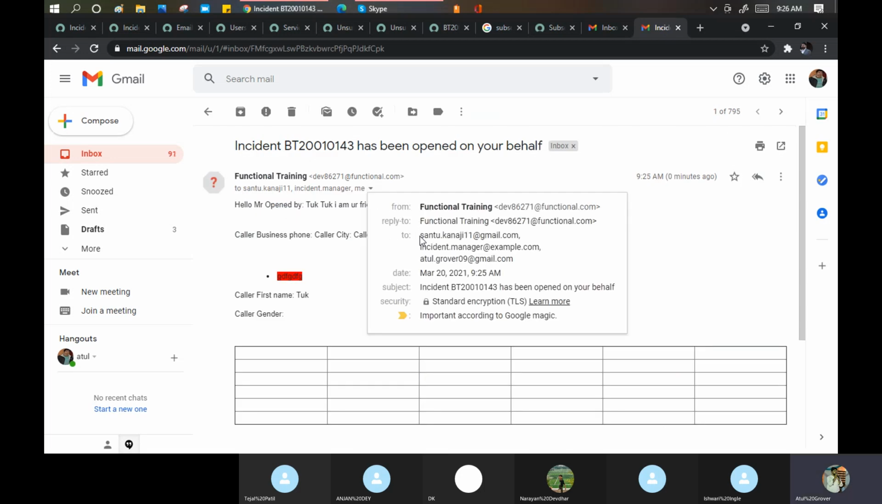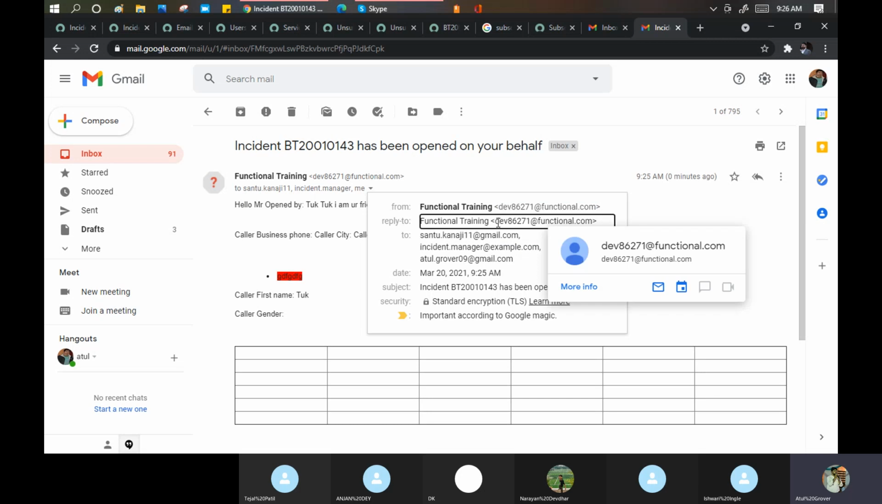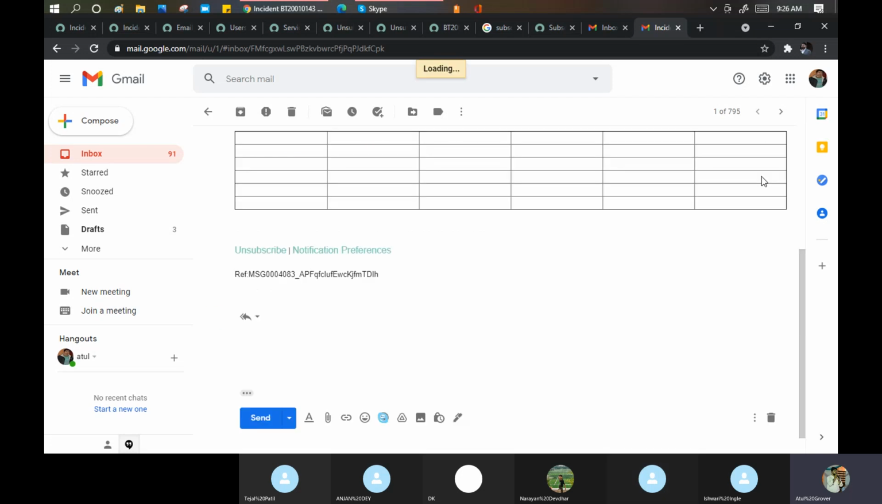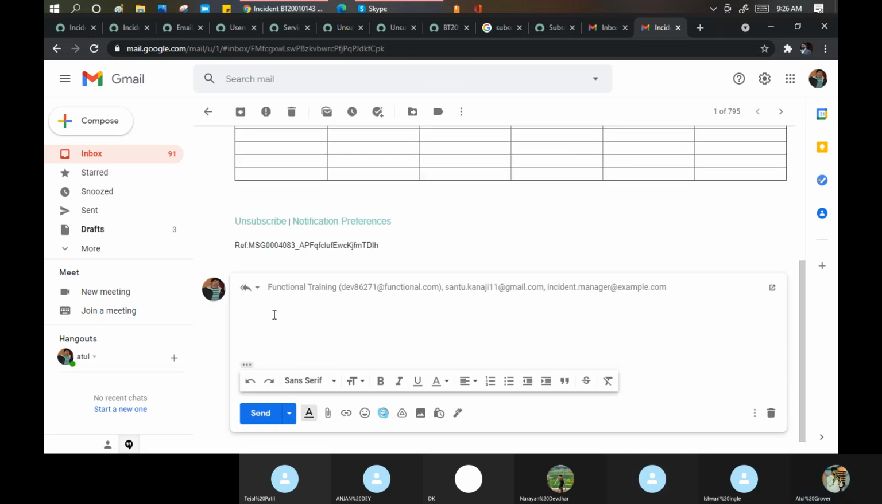Go to Santosh, go to incident. And now did you see this? It has been changed now. Santosh, do one thing. Reply on this email. Reply all. I am also doing it, you also do it. Mention some comment here.